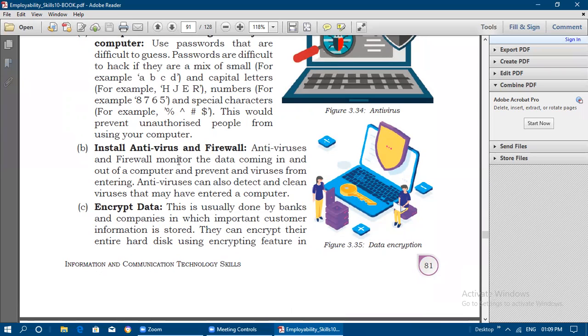Antivirus and firewall monitor the data coming in and out of the computer. Whatever data comes into our computer and goes out of our computer, everything will be monitored and checked by the antivirus and firewall. Antiviruses can also detect and clean viruses that may have entered the computer. The firewall will be monitoring all the incoming and outgoing activities occurring in our computer, but antiviruses can also detect and clean the viruses that have already entered our computer.